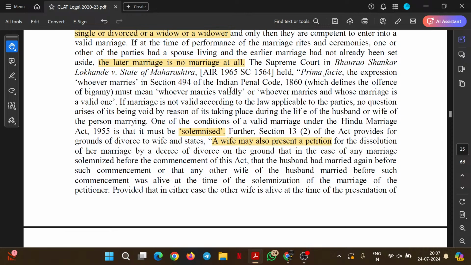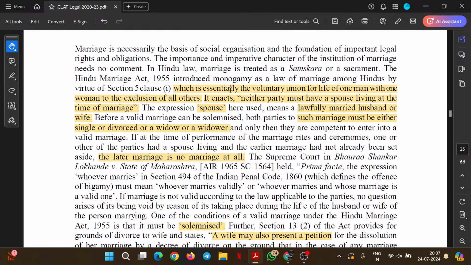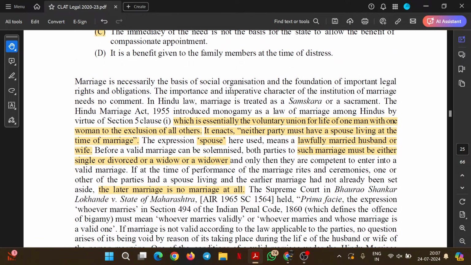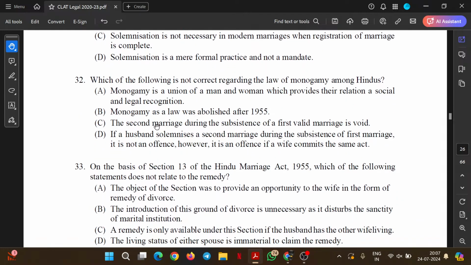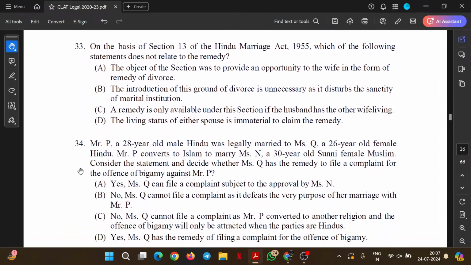Have we been provided any dates? Have we been told that 1955 introduced monogamy? Fair. So we'll check option B as the option that's not correct in relation to the Hindu Marriage Act and monogamy in relation to Hindus, and we'll move ahead.